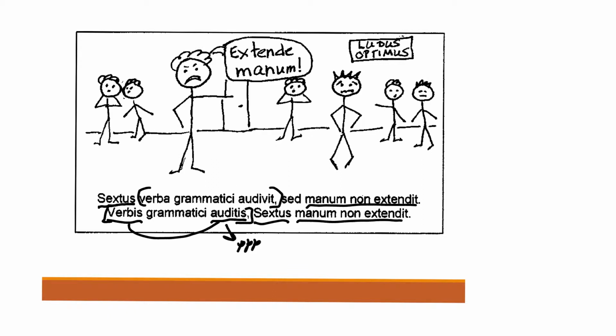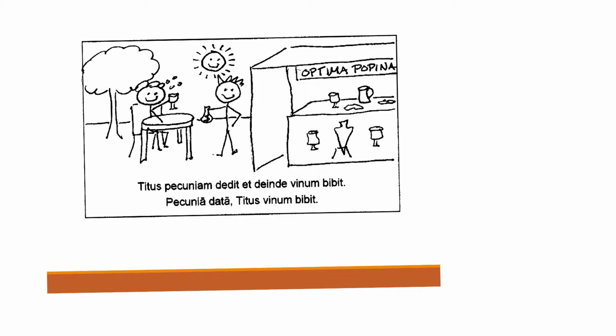Let's see another example. So this one, Titus pecuniam dedit et deinde vinum bibit. Right? Titus gave money and then he drank wine. The second sentence, as you'll notice, has many of the same elements. Titus, vinum bibit.